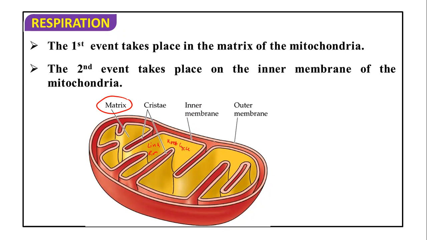Whereas on the inner mitochondrial membrane, you will see the presence of the ETS, and the F0 F1 complexes are located like this on the cristae, which carry out oxidative phosphorylation.